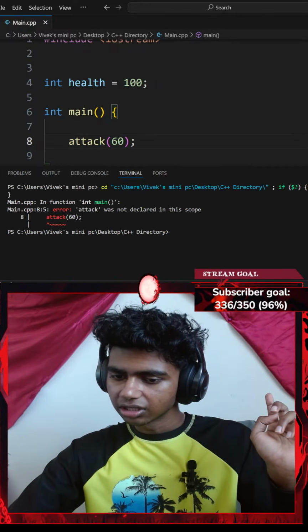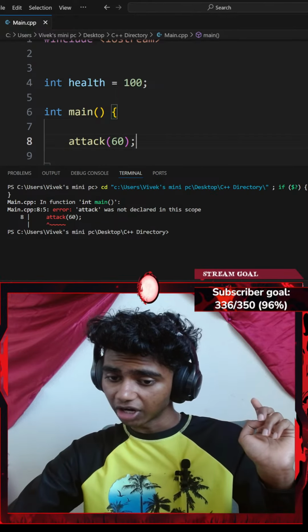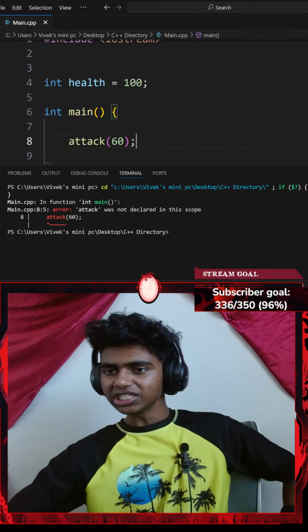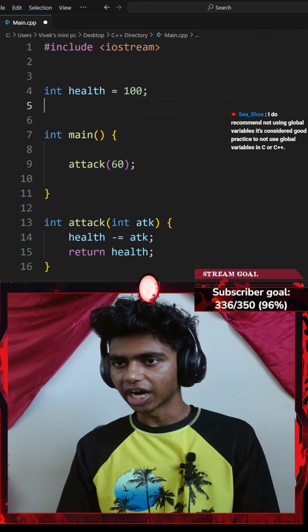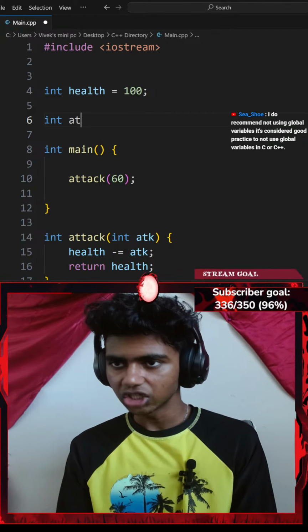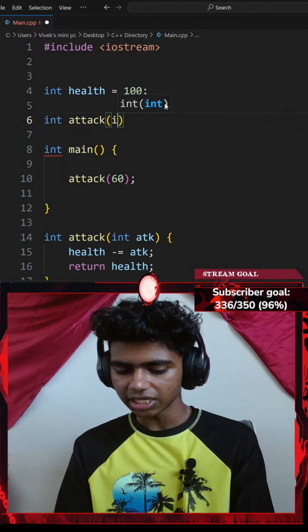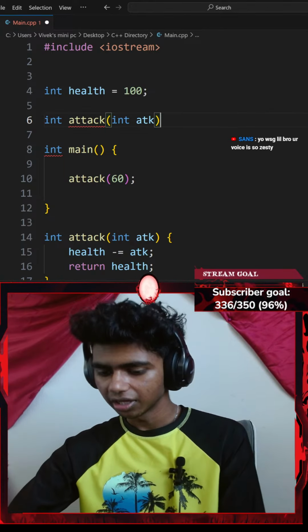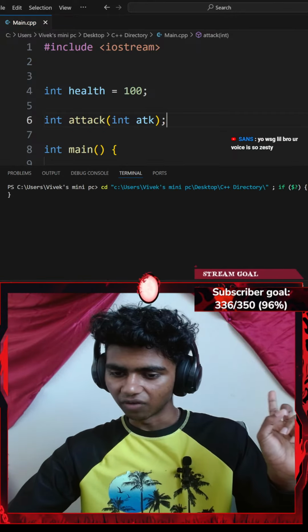Let's see. I do recommend not using global variables. It's considered good practice not to use global variables in C or C++. Honestly, in that case, I'll try not using it. Oh, guys, I forgot to declare my variable. So let me go ahead and declare my function. Let's go with integer attack. Okay, so I declared my function. This takes a parameter of integer attack, ending with a semicolon. If I hit Ctrl S to save the code and run the command.